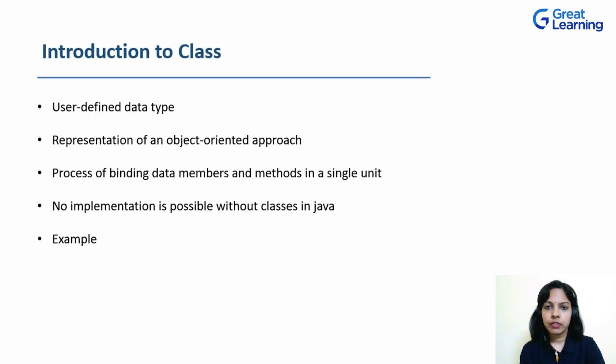Let's try to understand this with the help of an example. Whenever I say guava and apple are fruits, are a type of fruit, or in other terms, I could say guava, apple, banana, grapes belong to a class of fruit. So what is the class here? Fruit. And apple, banana, grapes, guava are all objects of that class fruit, right?